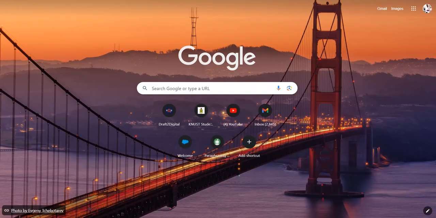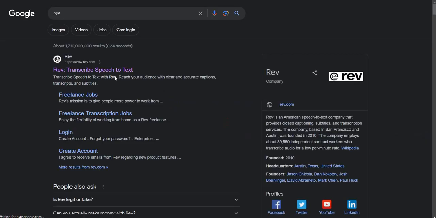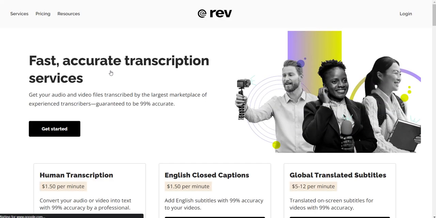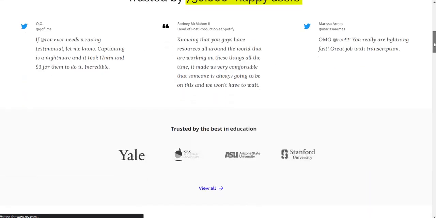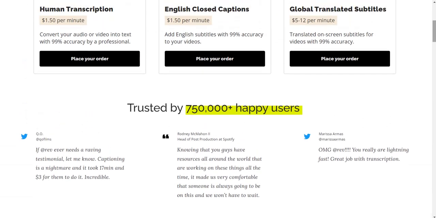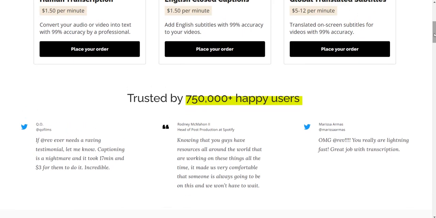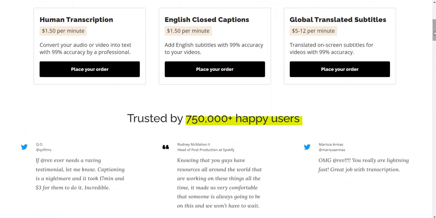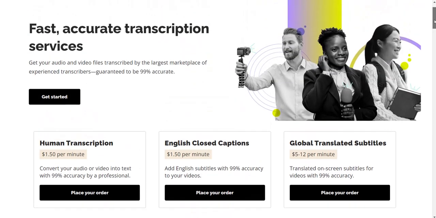So for this website, you just go there, you listen to audio files, and then you get paid instantly. This is the name of the website. Very simple and straightforward. This is a transcription website. In case you don't know what transcription is, let me give you an overview. When we talk about transcription, it's about converting audio files into written format. So you convert audio into a written form.